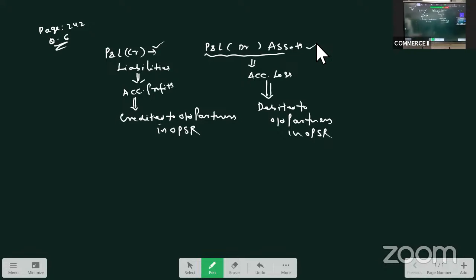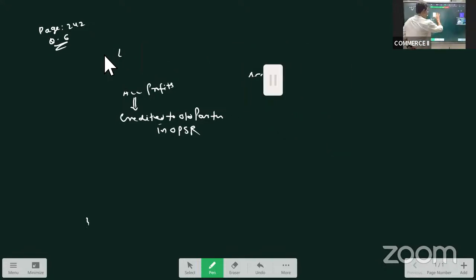Though the question is asking us to write the general entries, we are not doing that, because it won't be asked in the examination. In the examination, they will only ask you to prepare the ledger accounts and the opening balance sheet. So we are following the same pattern. Let us start. What is the first step we do in admission? We prepare the revaluation account, for revaluation of assets and liabilities.